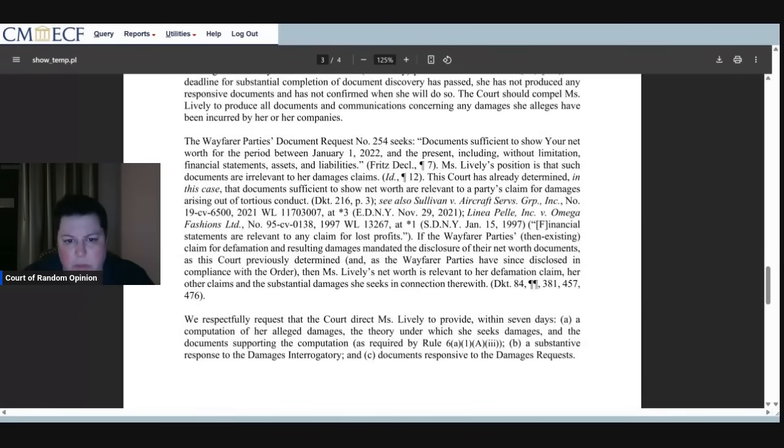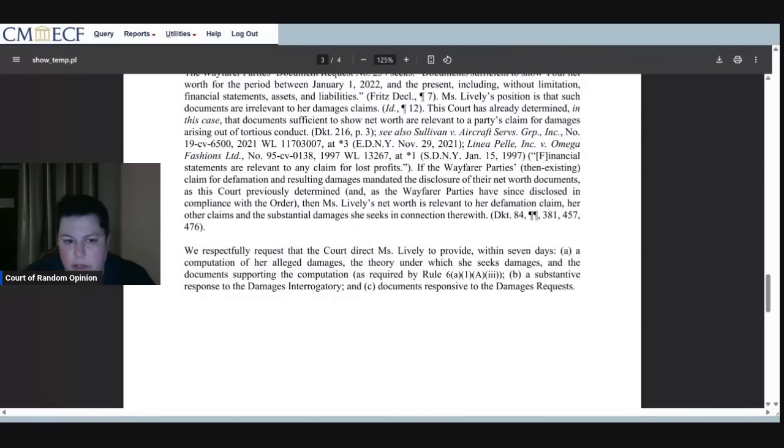The Wayfarer party's document request number 254 seeks documents sufficient to show your net worth for the period between January 1st, 2022 and the present, including, without limitation, financial statements, assets, and liabilities. Miss Lively's position is that such documents are irrelevant to her damages claim. This court has already determined, in this case, that documents sufficient to show net worth are relevant to a party's claim for damages arising out of tortious conduct.